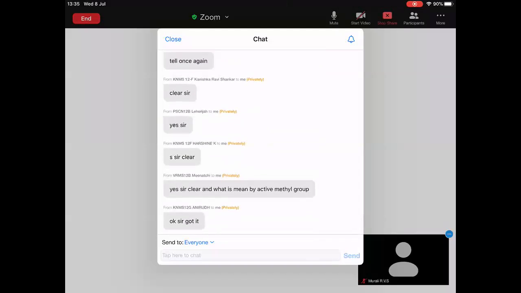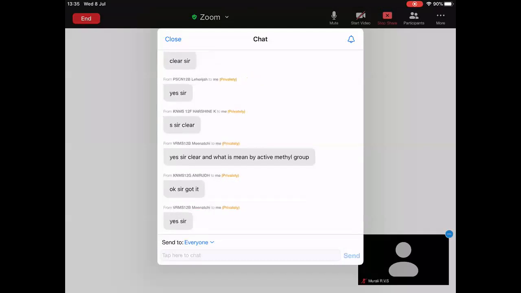Who is this? Meenakshi. What is meant by active? Not methyl, methylene. The CH2 group which is present between two -M groups is called an active methylene group. Please respond, everyone. To increase the yield, how many alpha hydrogens are required practically?